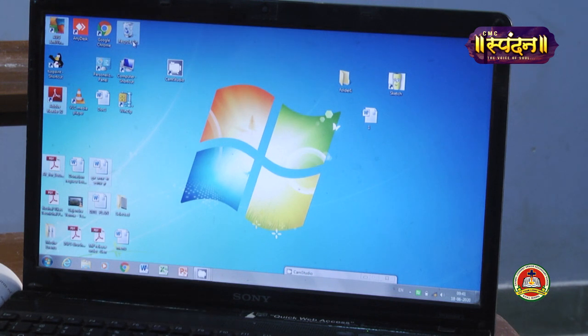Again, I am repeating, to select adjacent icons, we have to use the shift key from the keyboard, and to select non-adjacent icons, we have to use the control key from the keyboard. So now we will study arranging of icons.